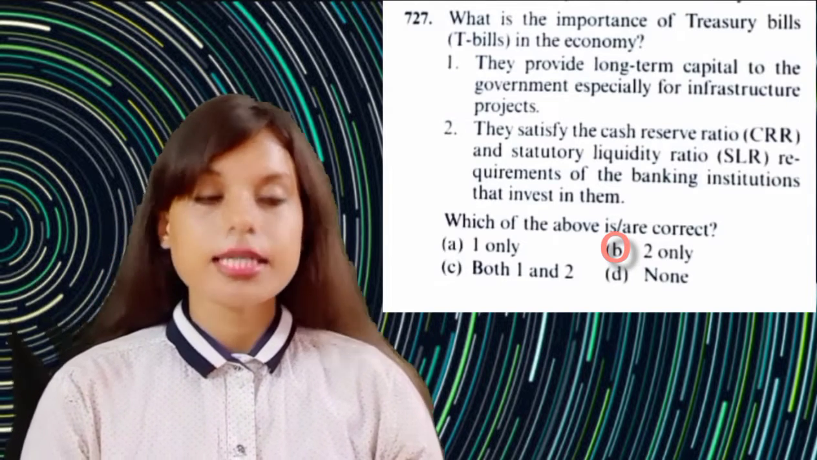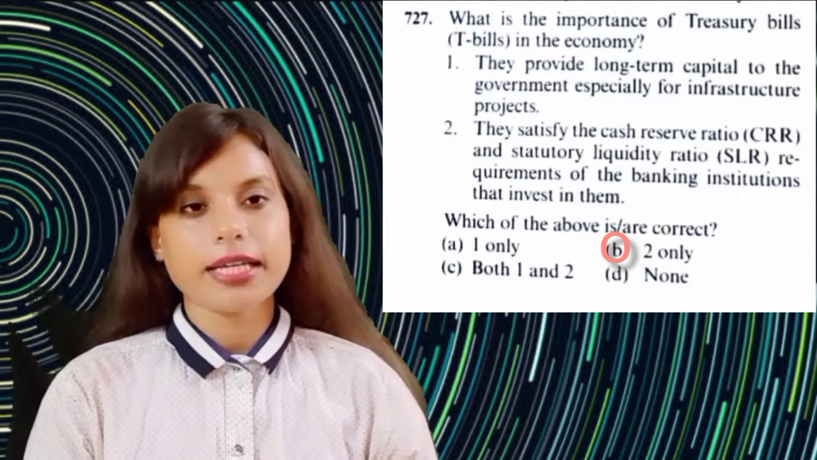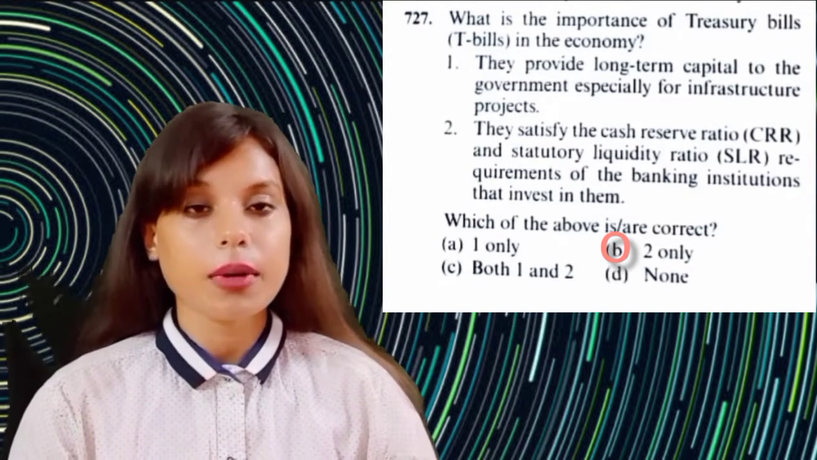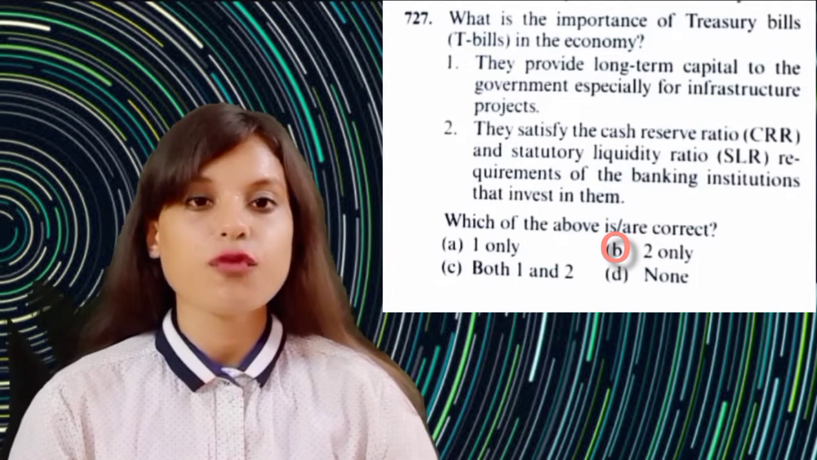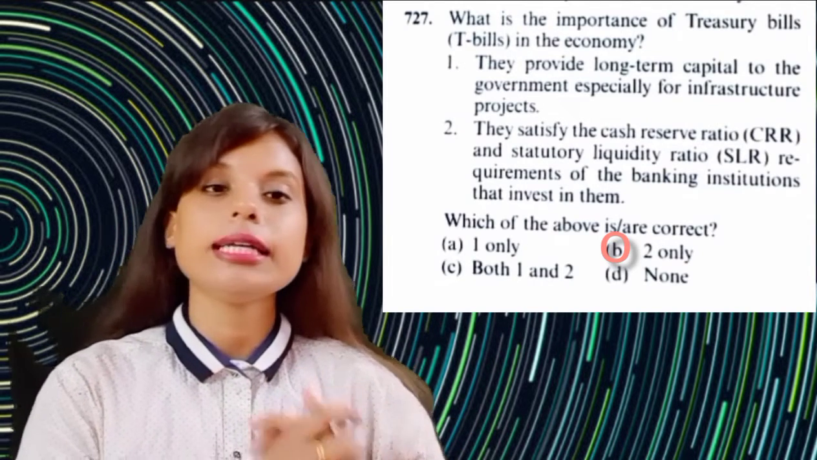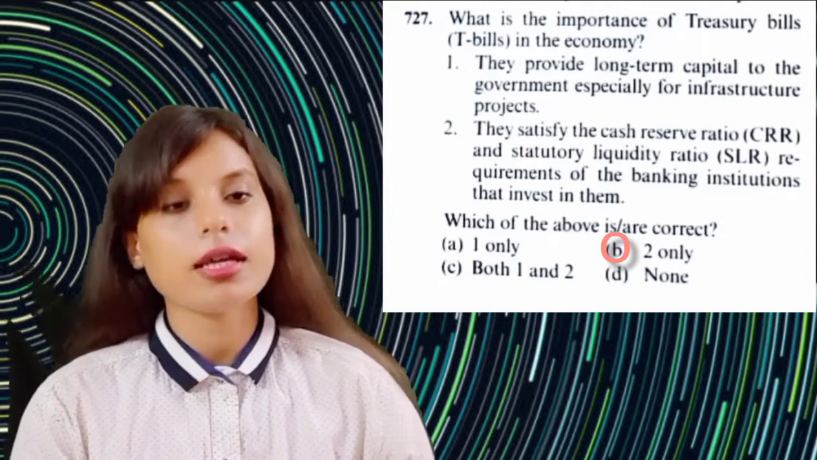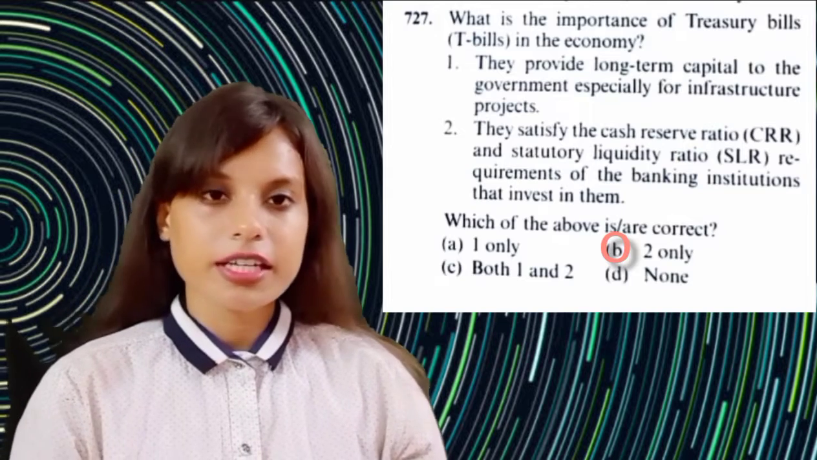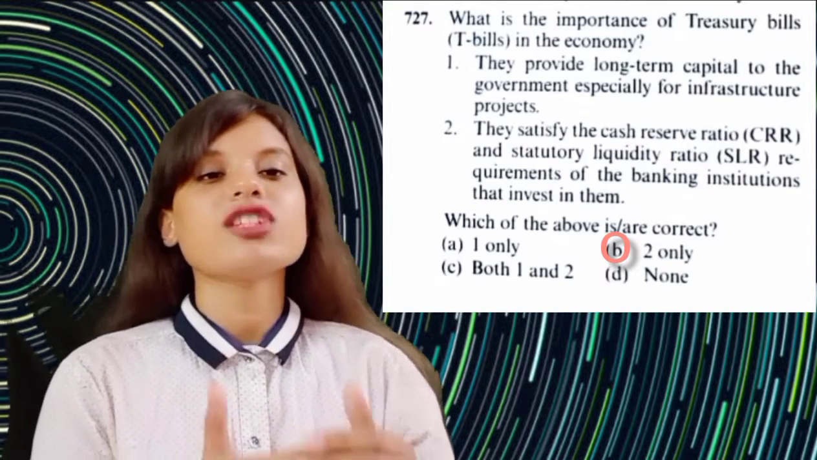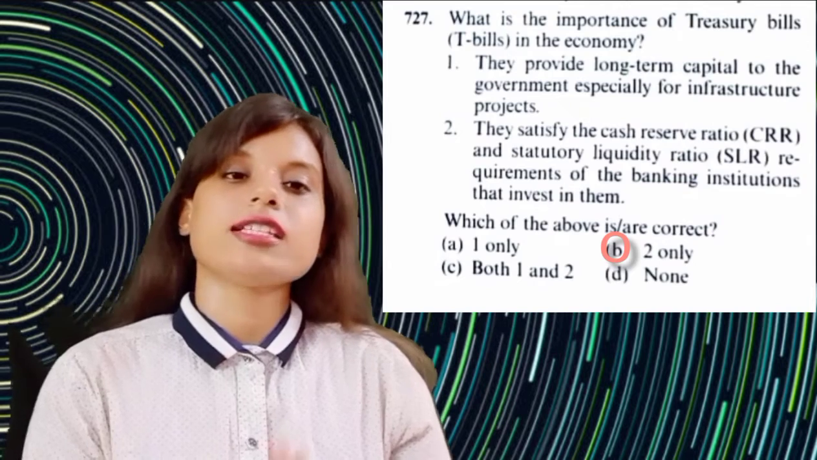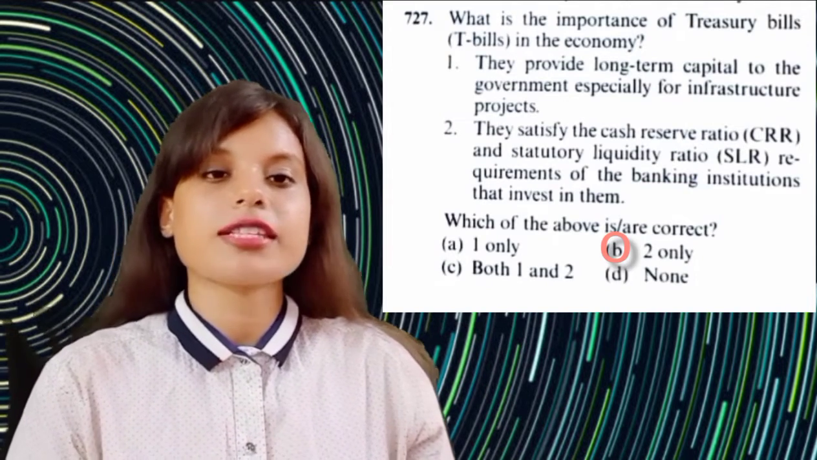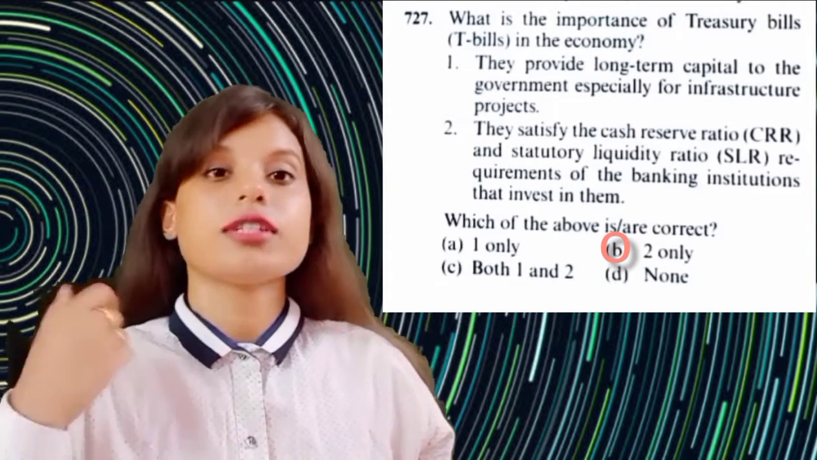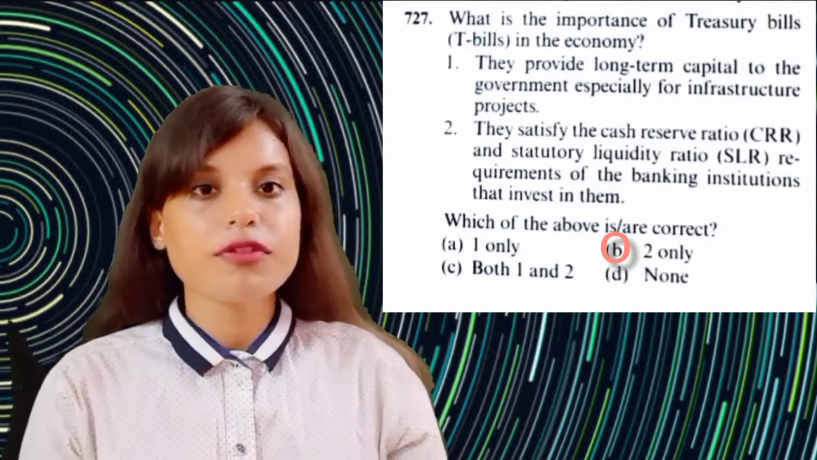Started in 1986, they are instruments of the money market which are used by the central government to fulfill its short-term liquidity requirements up to a period of 364 days. At present, only the 91-day T-bills, the 182-day T-bills and the 364-day T-bills are issued by the government. Treasury bills provide a short-term cushion to the government as well as short-term investment avenues for banks and financial institutions. They also function as the requirement of the CRR as well as the SLR of the banking institutions.